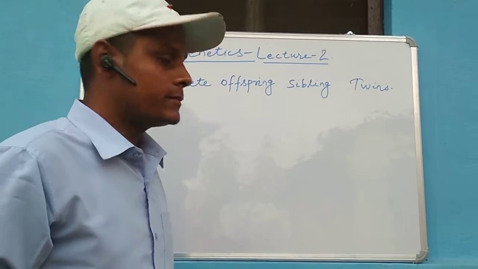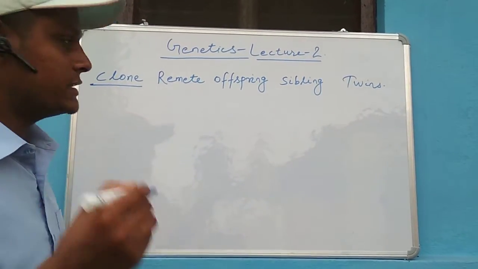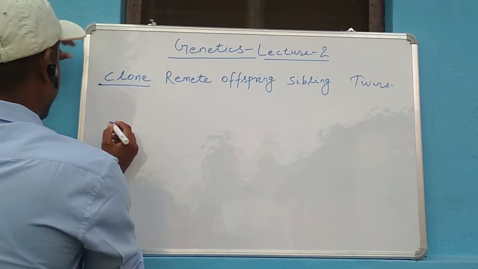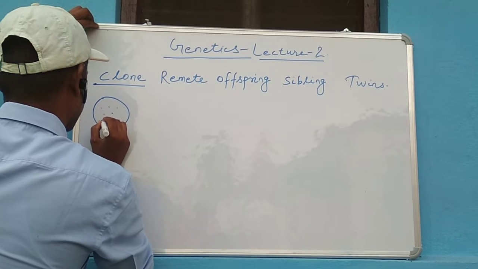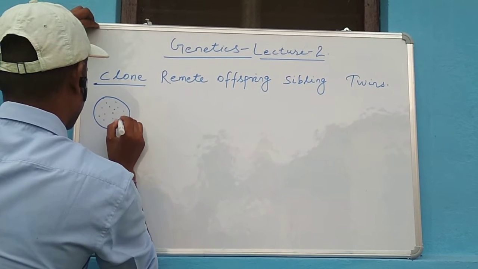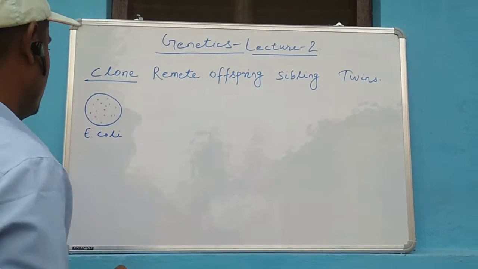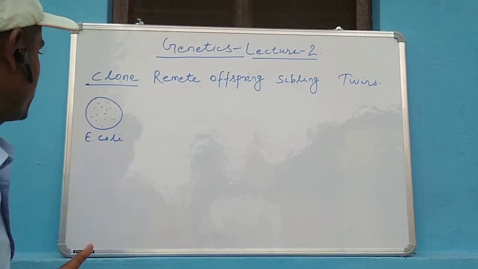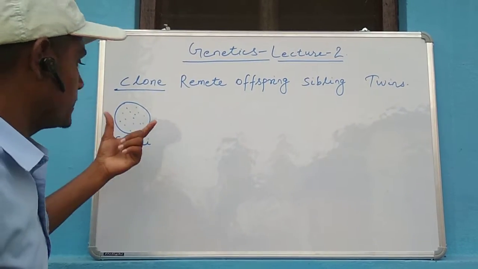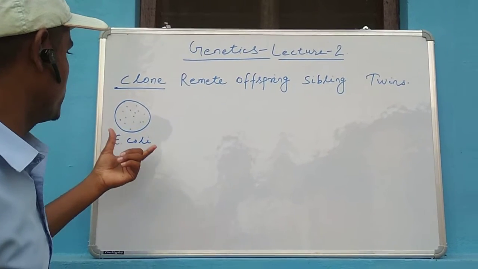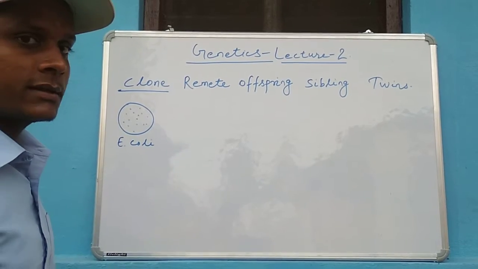The group of members produced by the means of asexual reproduction, that is clone. Here I am taking an example of E. coli. Here, this is the group of E. coli produced after the binary fission. So here you can see the entire colony, the entire group has arisen by the means of binary fission, which is a mode of asexual reproduction.